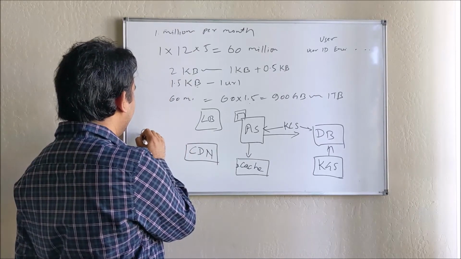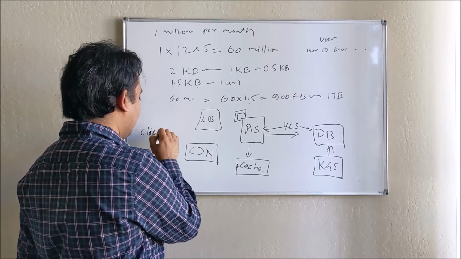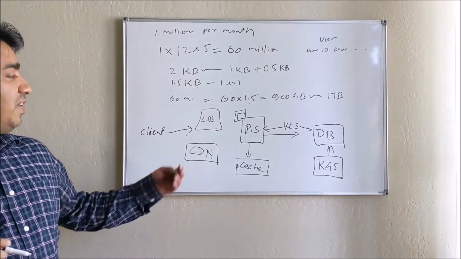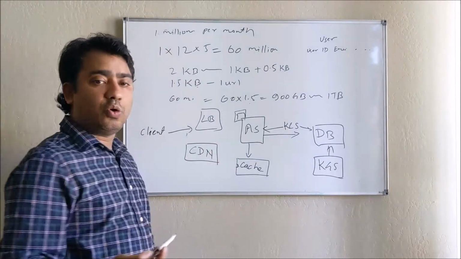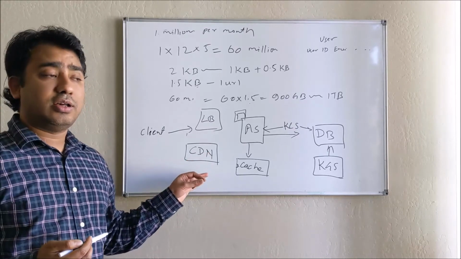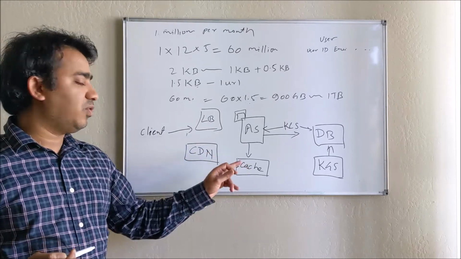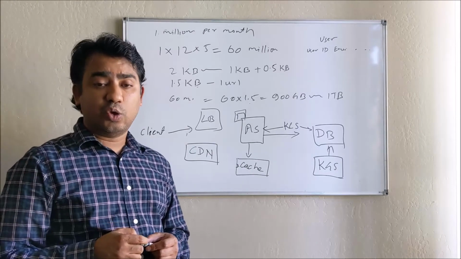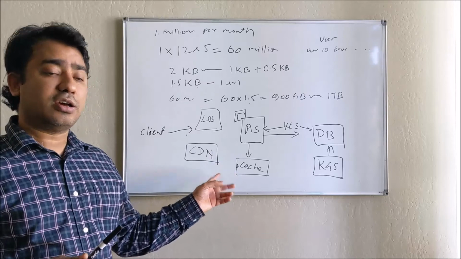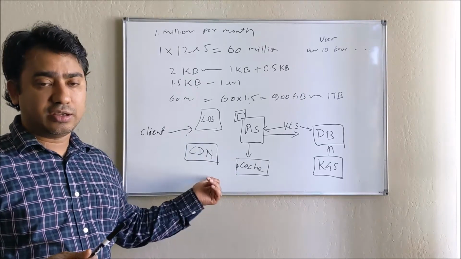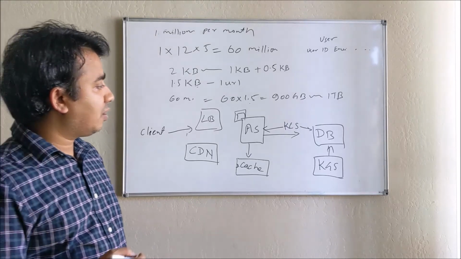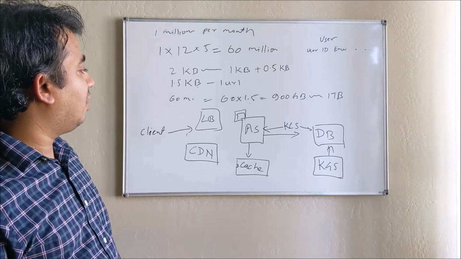Here our client can use the CDN to load the local URL easily. But because we are giving the option to edit the URL, we have to make sure that when the URL is edited, the cached URL expires in all the CDNs, and the cache as well.